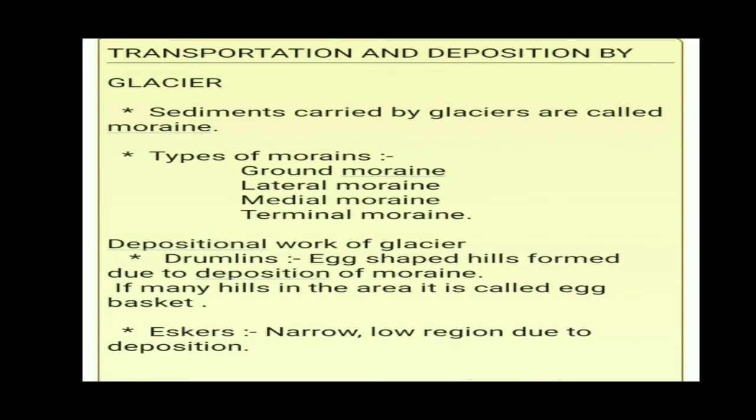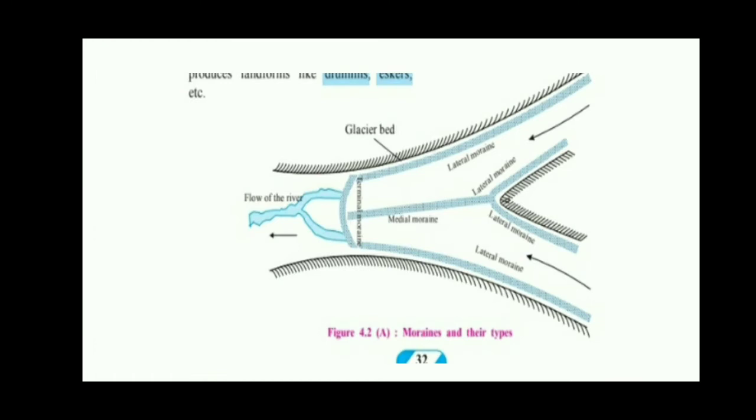Transportation and deposition by glacier. Sediments carried by glacier are called moraines. Now there are different types of moraines: ground moraine, lateral moraine, medial and terminal moraine. Here is a figure from your textbook, 4.2a, which shows you different moraines and their types.